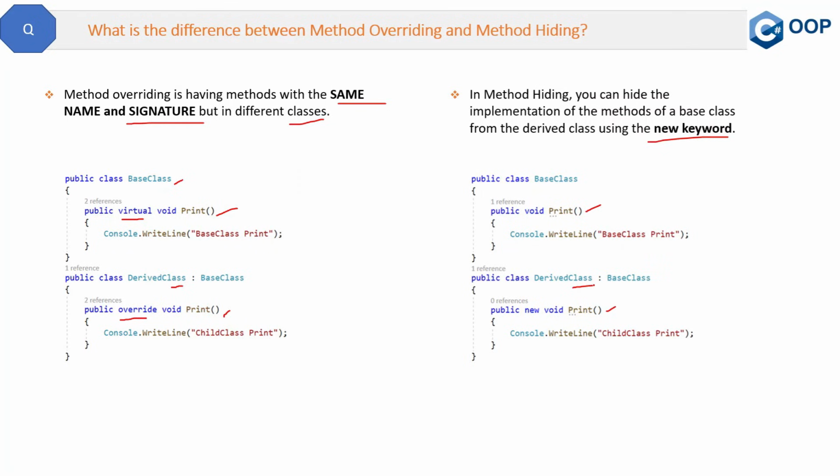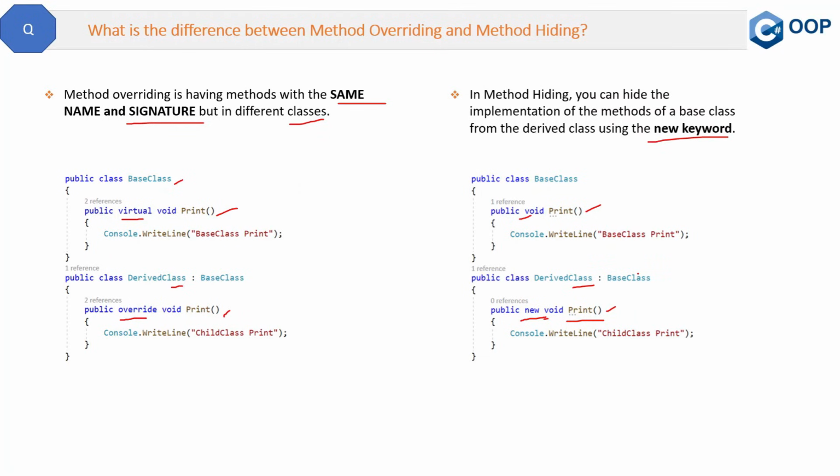So what is different here is, we have not marked the base class method as virtual and no need to mark the derived class method as override. Rather, we will mark the derived class method with the new keyword. So this new keyword will completely give a new meaning to this print method. That means now this print method has no connection or relation with the base class print method. In other words, in overriding, you are overriding the method. But in method hiding, you are completely redefining the method. They have no connection now.